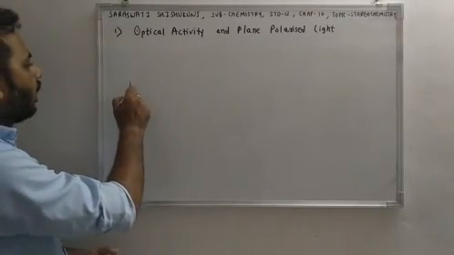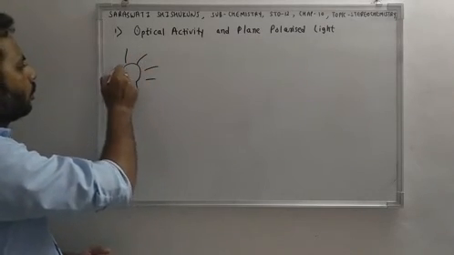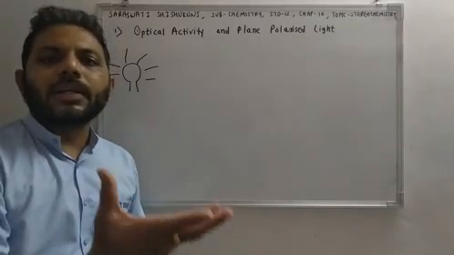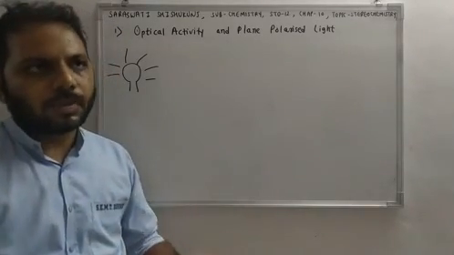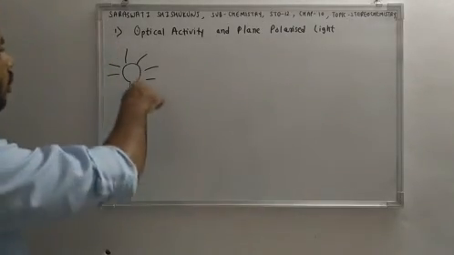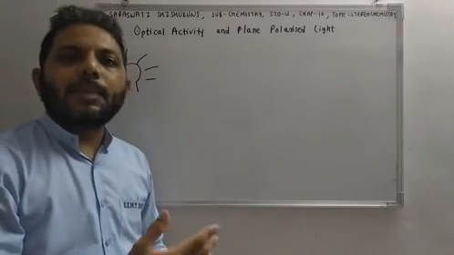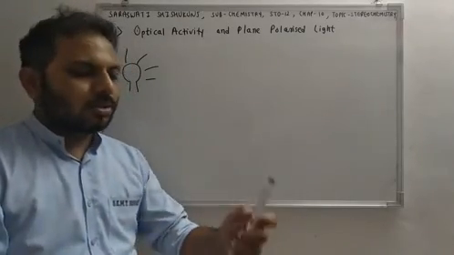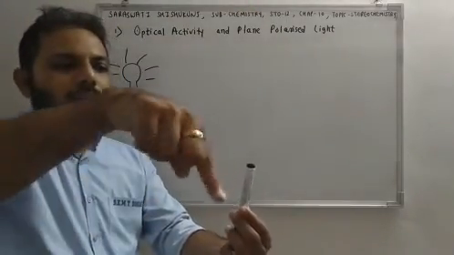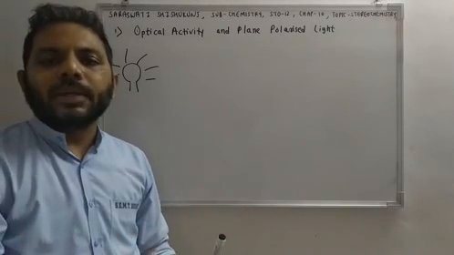So this is a light source. Now from any light source, light will be emitted in all the directions, as we know, right? From any light source, light emits in all the directions. So light is emitting in all the directions, or we can say that light is emitting in all the planes, right? So suppose this is light source. So light will be emitted in all the planes, here, here, here and here, right? So light can be emitted in any plane.